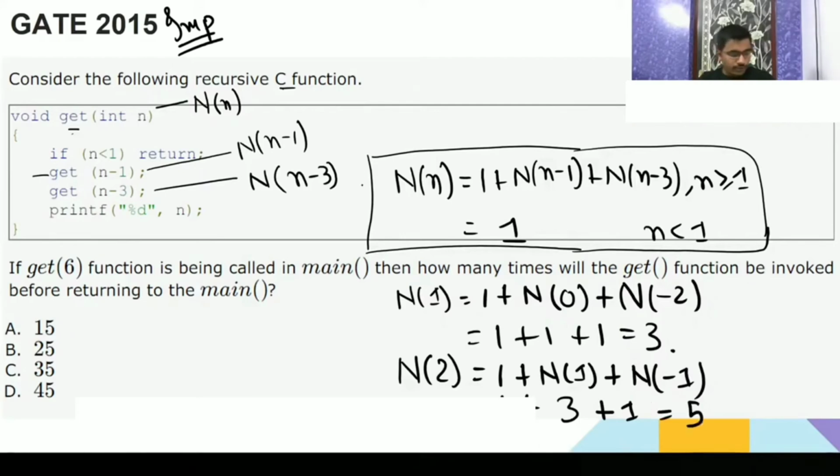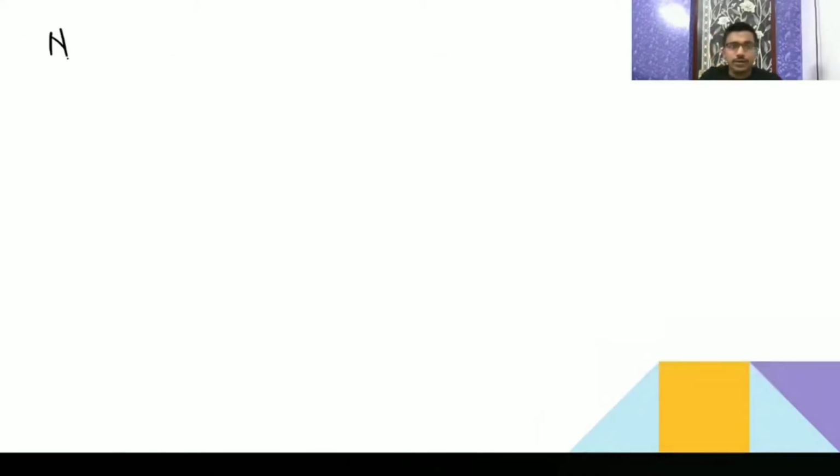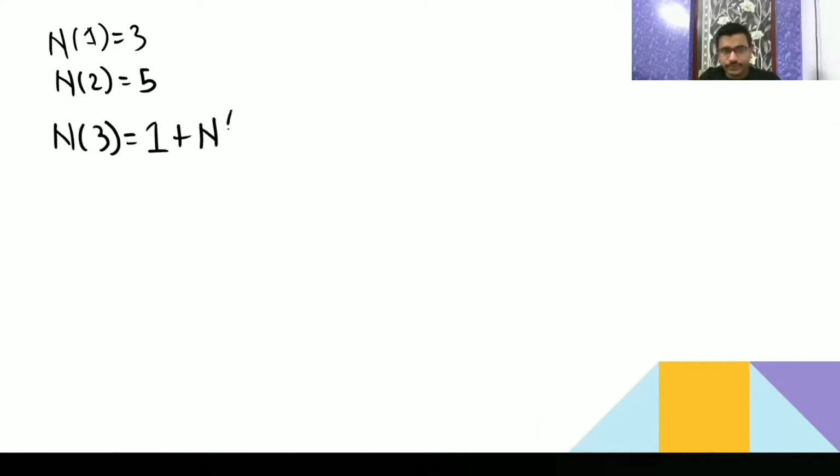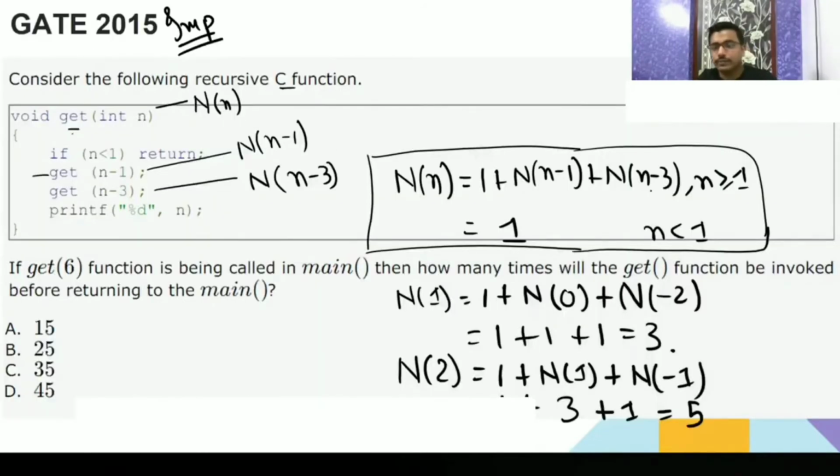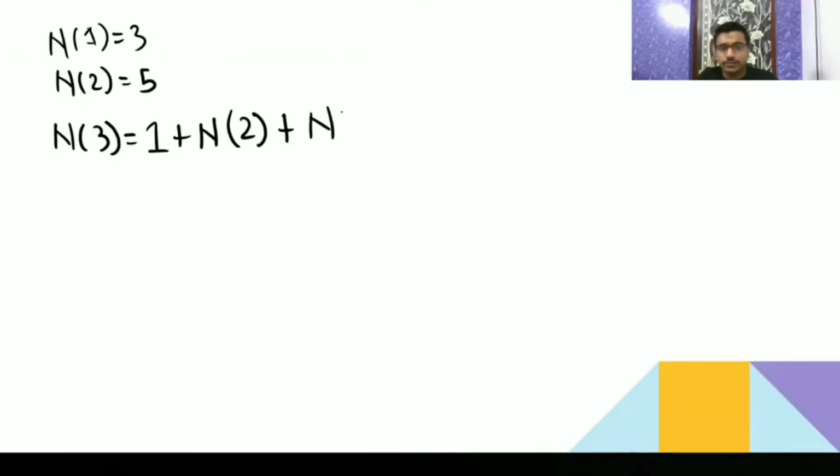So for N(2) you are going to get 5. Understood? Now similarly, N(1) we got 3, N(2) we got 5. Now we will go for N(3). N(3) is going to be 1 plus N(2) plus N(1).